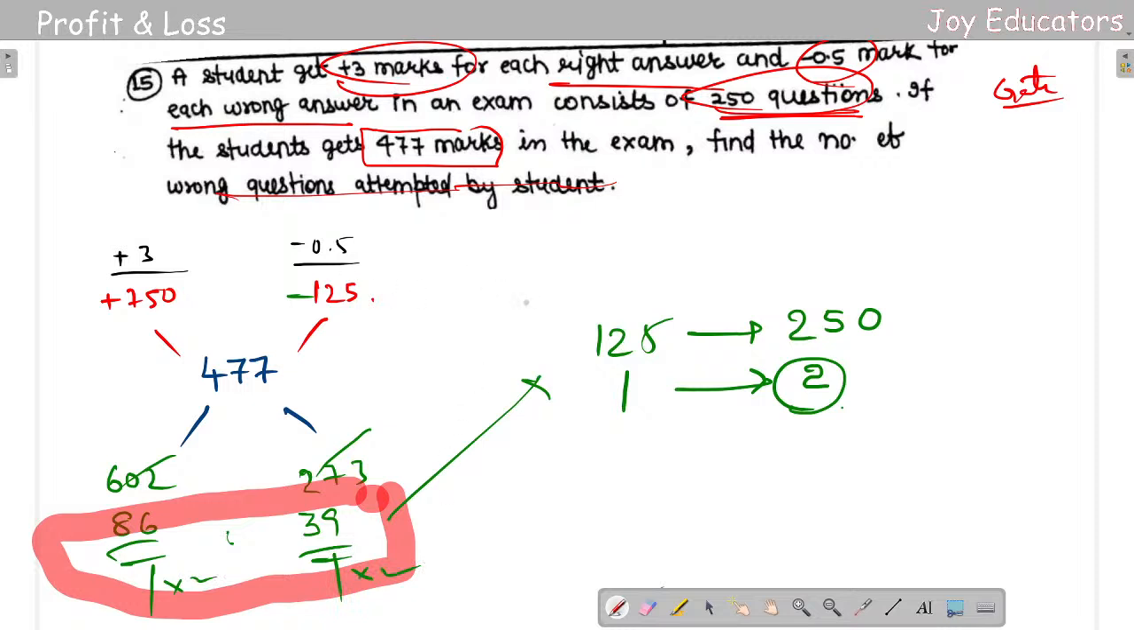They asked for wrong questions, so wrong questions is this part. 39 into 2 is going to be 78. So this is the answer. It's going to be really simple. One more thing: plus 3 marks, minus 0.5, then just multiply with the number of questions. The mean marks will be in the middle. This is how you are supposed to do it. Right, so let's go to the next.